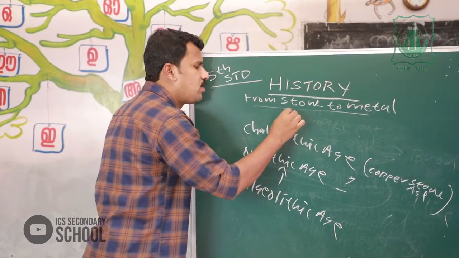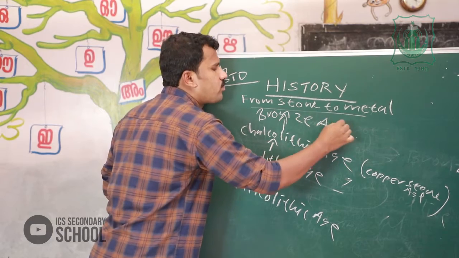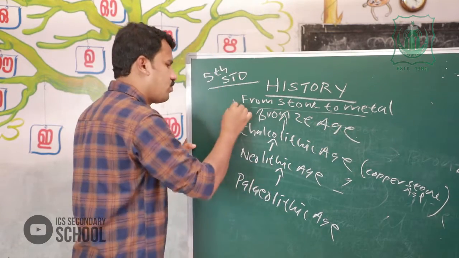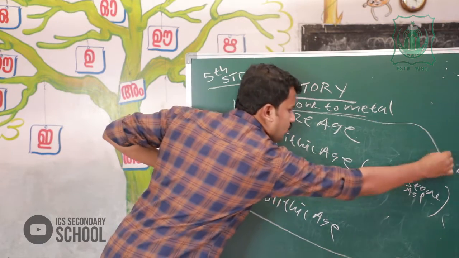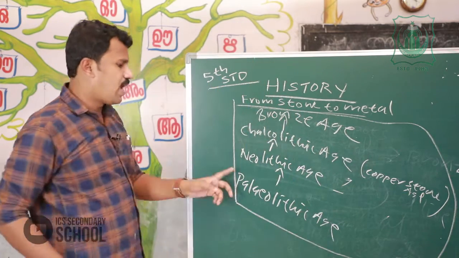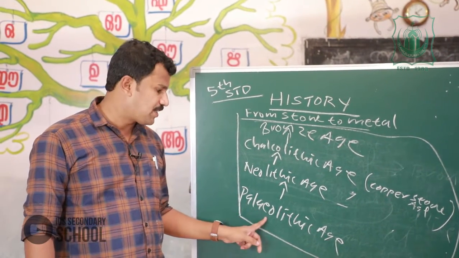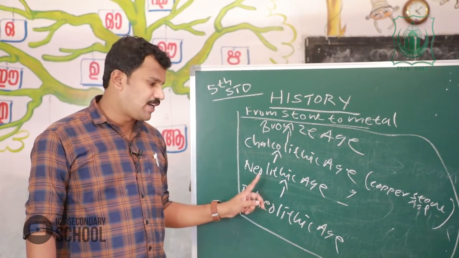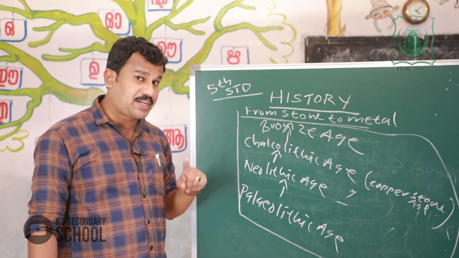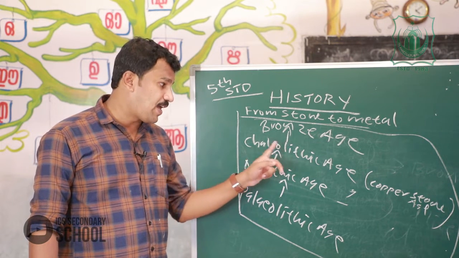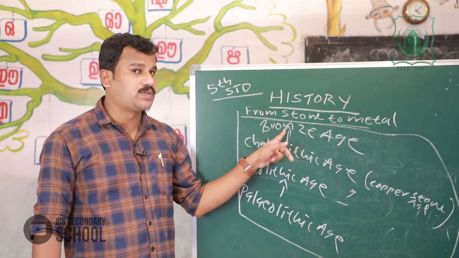The last, Bronze age. This is the flow chart of ancient human life. First we can discuss Paleolithic age, then second Stone age, Neolithic age, then followed by Metal age, first Chalcolithic age or Copper Stone age, then Bronze age.